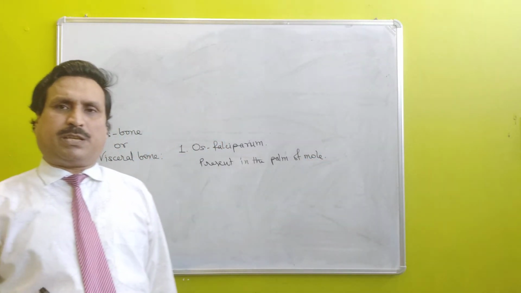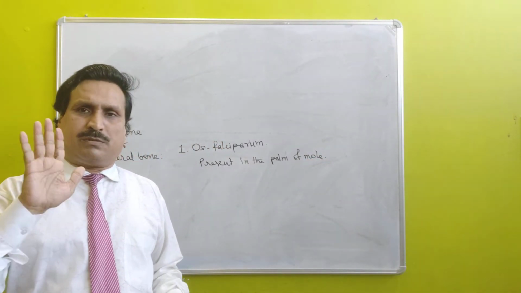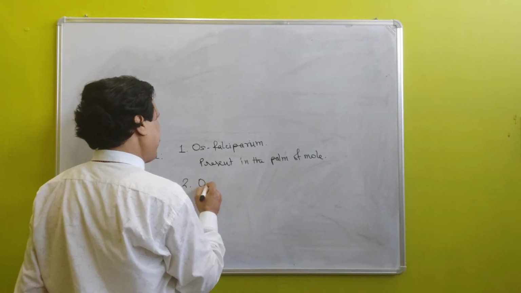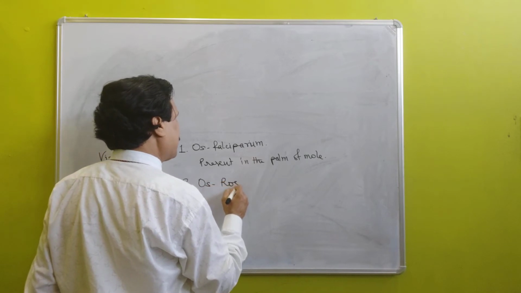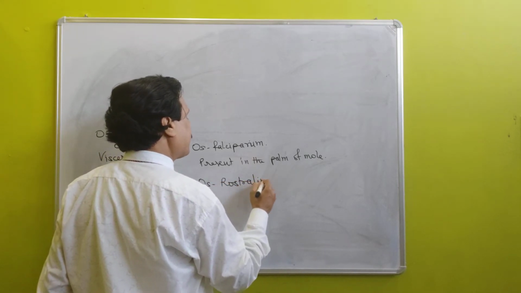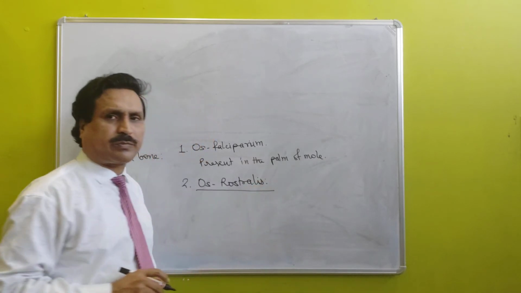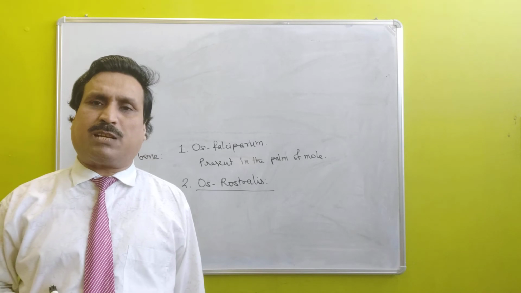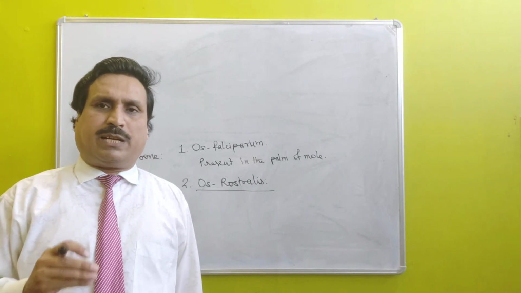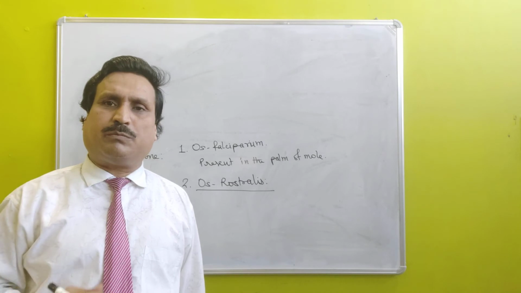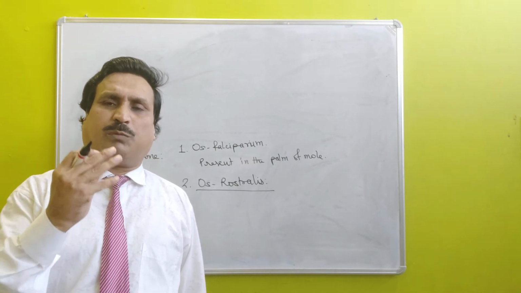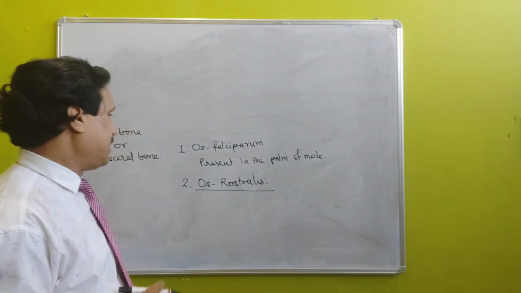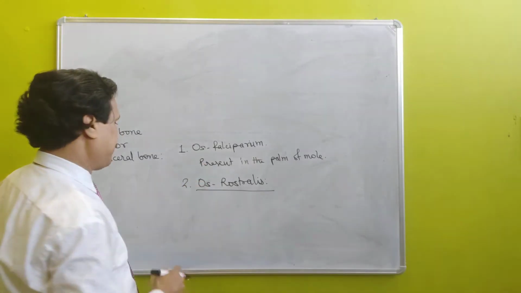Second is OS rostralis. OS rostralis is second example of visceral bone, and it is present in the snout of pig. In the snout of pig, a circular OS bone is present, which is called OS rostralis.